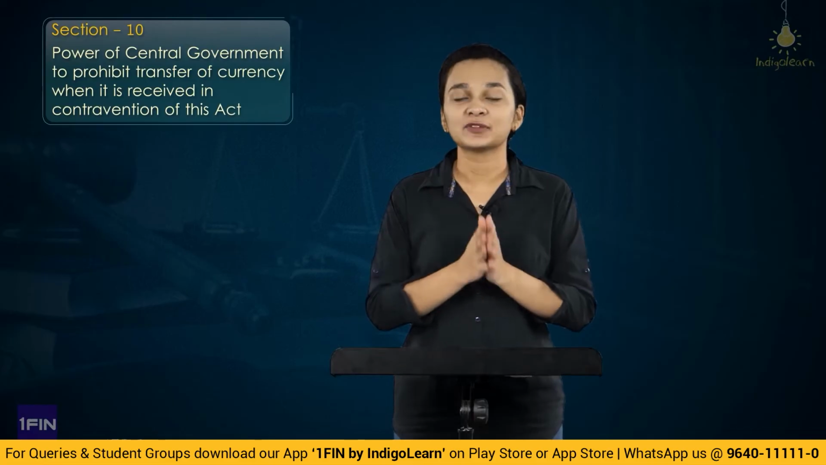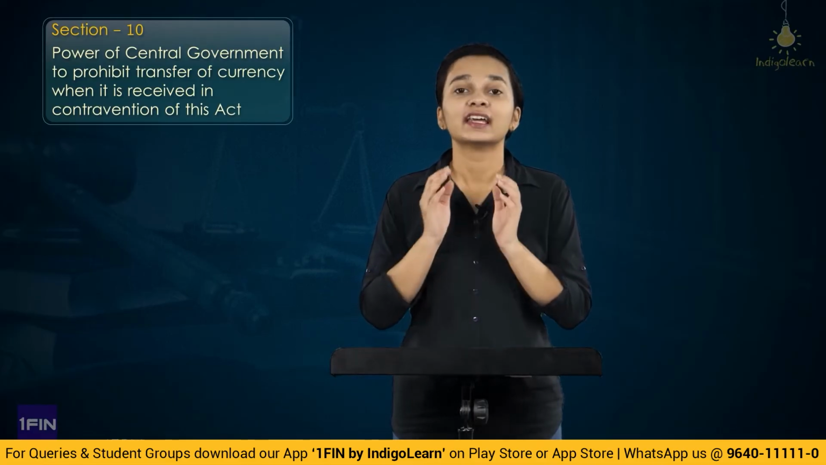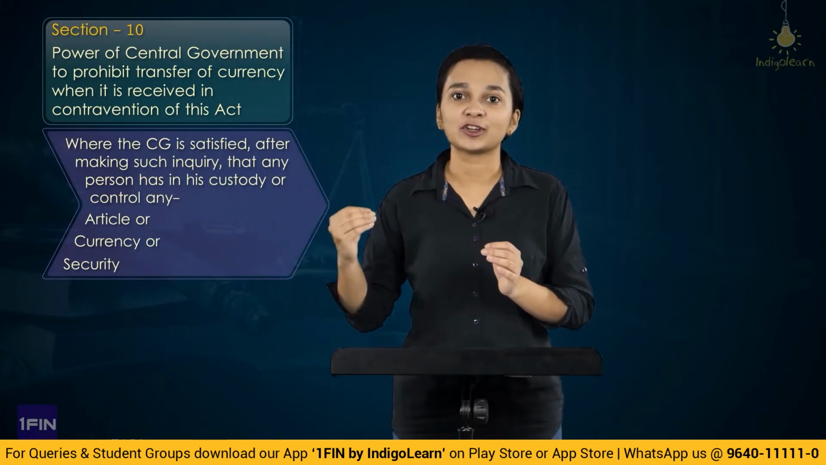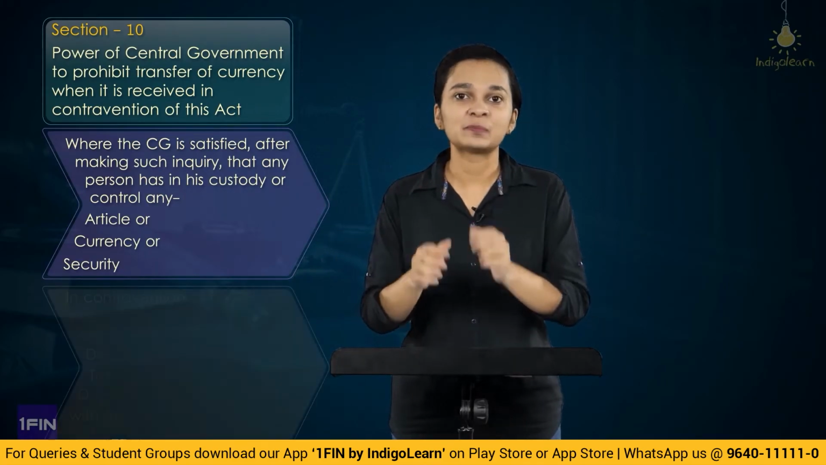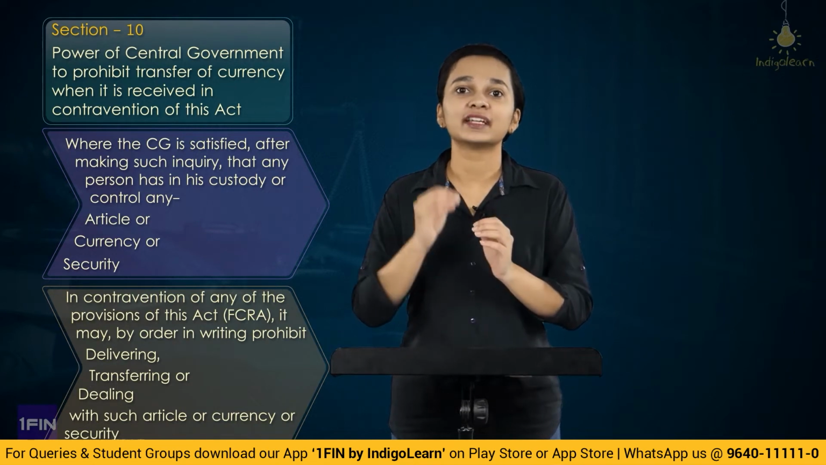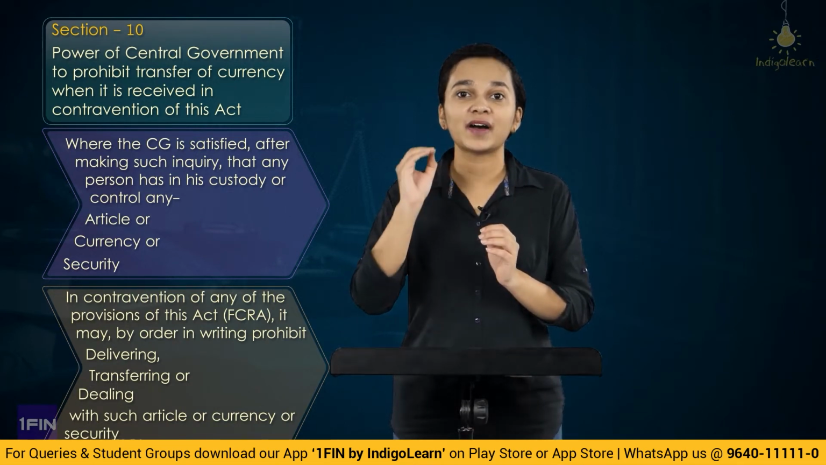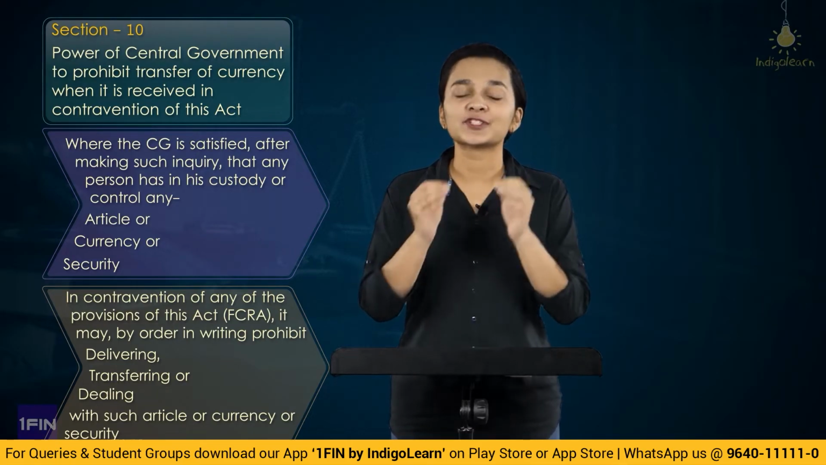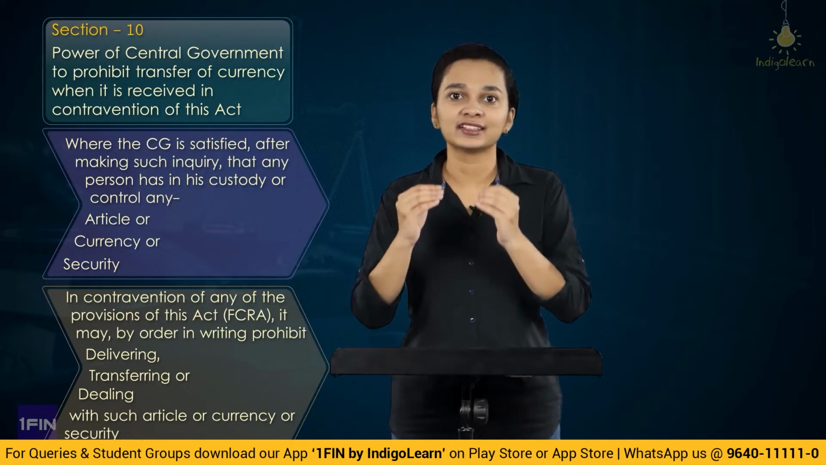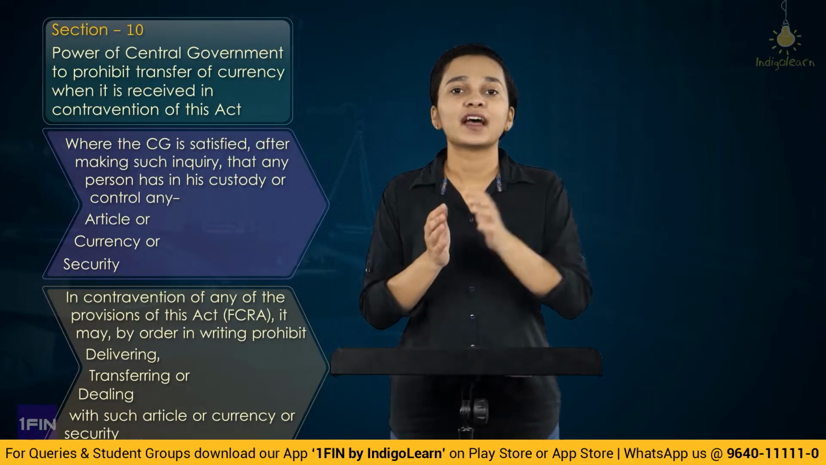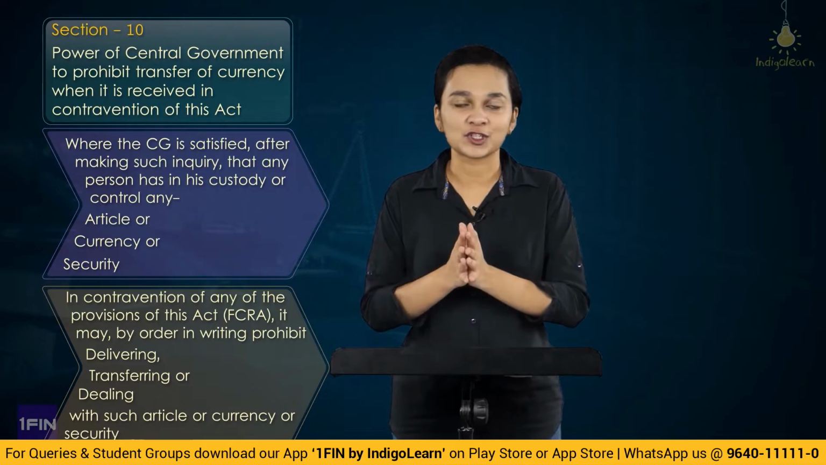And then under section 10, we have understood that when the central government is of the opinion that any article, currency, or security has been received by a person in contravention to the provisions of the Act, then the central government can pass an order wherein they can restrain the person from delivering, transferring, dealing in any such article, currency, or security which they believe has been received in contravention of the provisions of the Act.